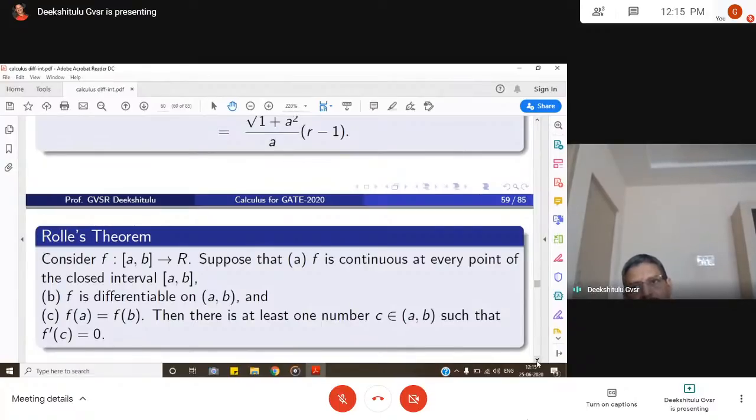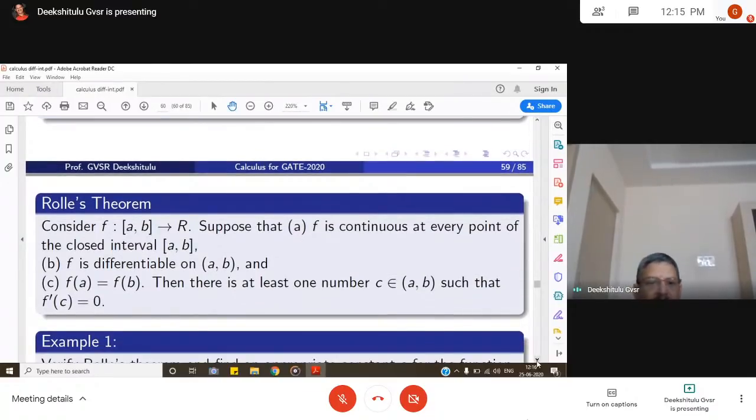Y is equal to f of x, only one independent variable. R is equal to f of theta, only one independent variable. Coming to partial differentiation and multiple integrals, we have more than one independent variable. So today I want to focus only on functions of one independent variable. That's why I'm finishing off the similar concepts.